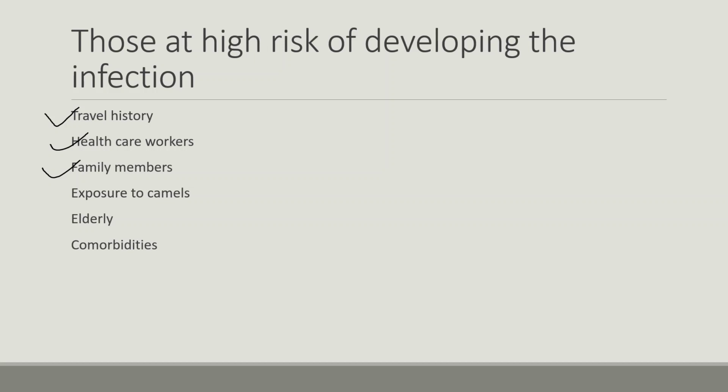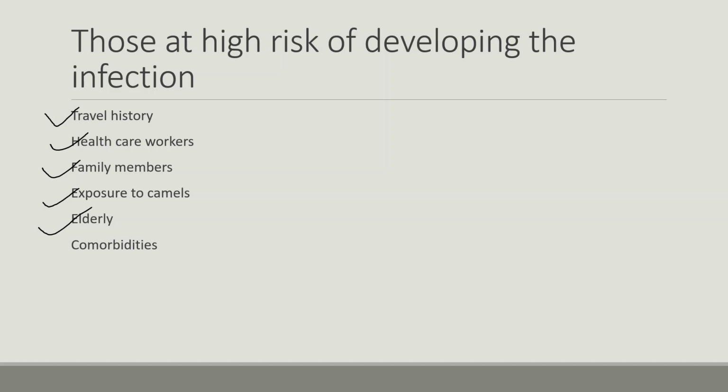Next is exposure to camels: people who are taking care of camels come in contact with infected fluids, or drink the unpasteurized milk of camels infected with the virus.